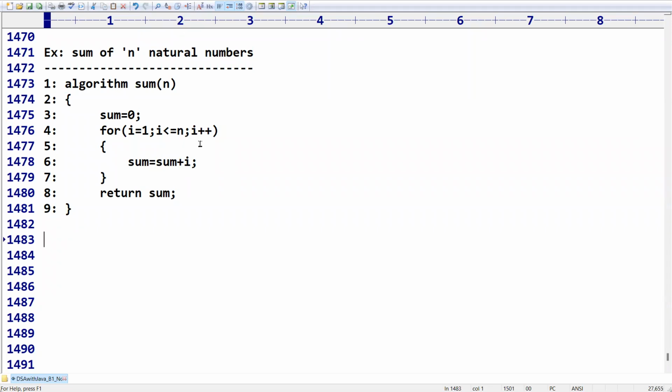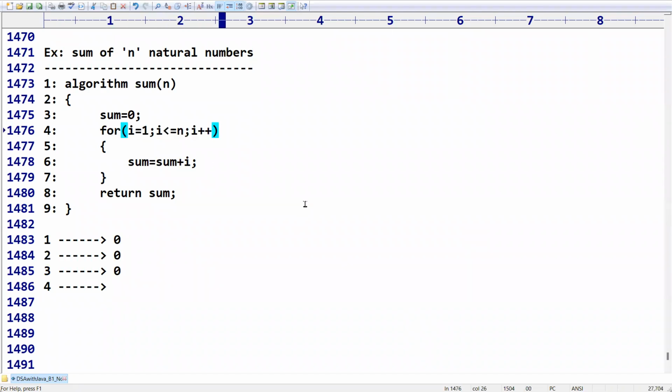Now, sir, this is what I have. I will ask queries, please respond. I think we know for the first line it will take 0 units. For the second line it will take 0 units. And for the third line, if you want, you can take 1, otherwise you can take 0. For the fourth line, can you please confirm how much time is required? I'm expecting a correct answer from one or two members. For this fourth line, how many units of time are required?